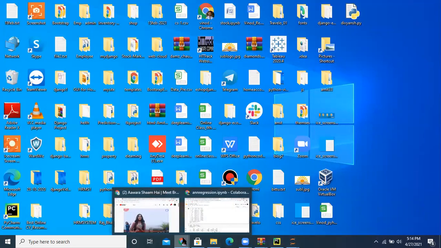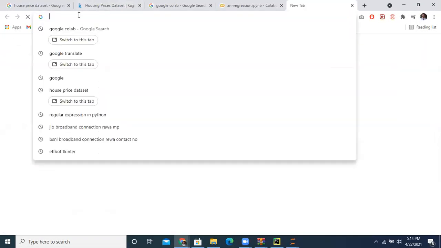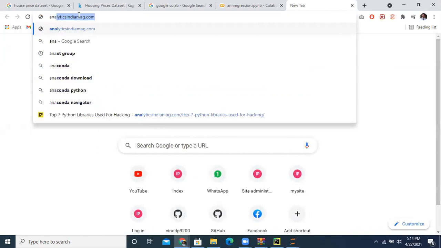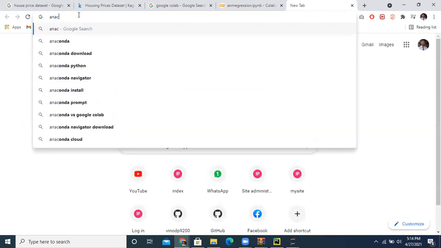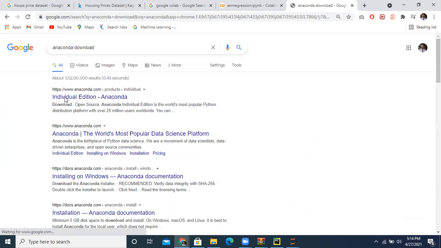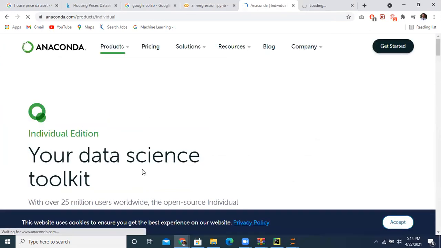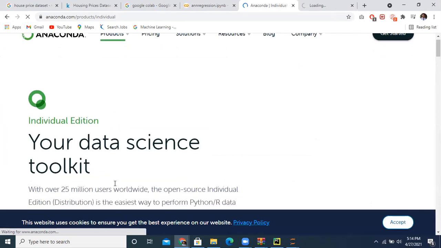So for Anaconda software, you can download it here, the Individual Edition. It is a popular platform and a data science toolkit.